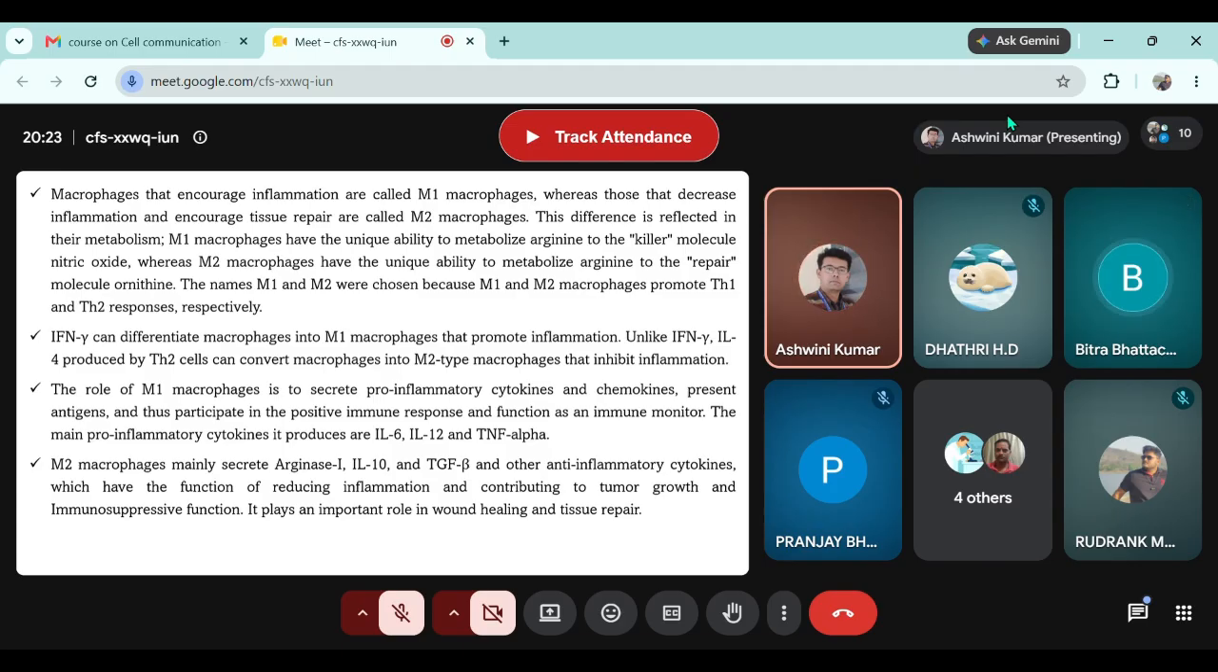So in the second stage of wound healing, where inflammation is required, the macrophages present in that space will be in the M1 stage. And when the infection is cleared off and the wound requires itself to be repaired, they will convert the macrophage into the M2 stage, because they require ornithine for cellular and tissue repair. Is this clear? Okay. Thank you. So we'll be moving to the next slide.